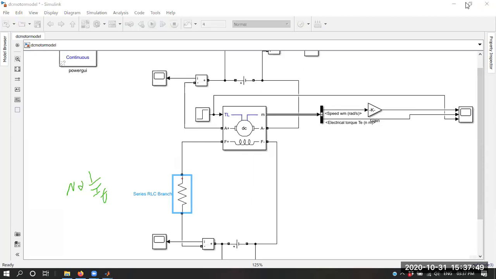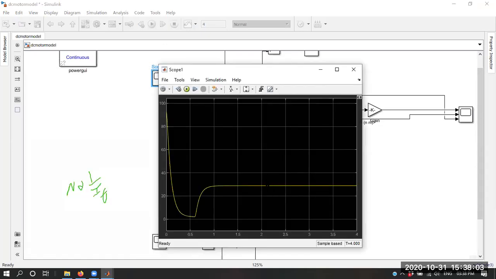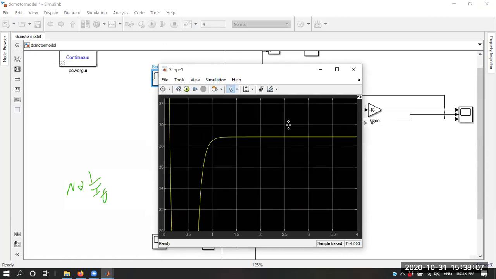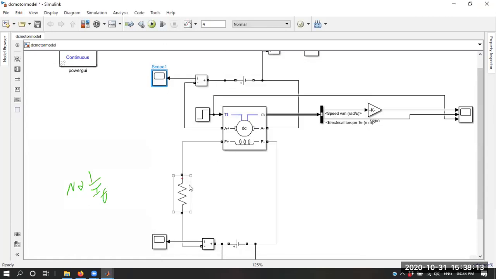As we are inserting a resistance into the field winding, what will happen? Actually, the field current is quite less compared to the armature current. You can see this is the rated armature current, approximately 27 or 28, yes, 28.8. So compared to armature current, the field current is quite less.